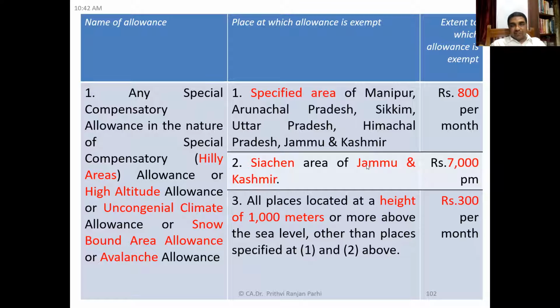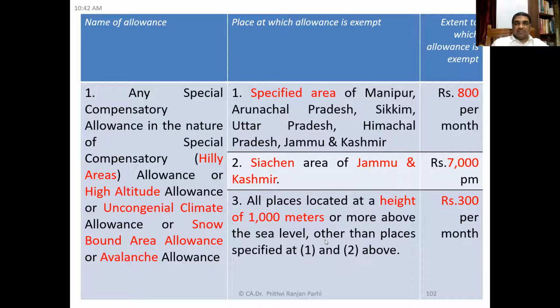And if similar allowances are given in the Siachen area of Jammu and Kashmir, the exemption amount is not 800, it is how much? 7,000. And for all other places where the same allowances are given, located at a height of 1,000 meters or above sea level, other than the places specified in 1 and 2. 1 and 2 means the specified areas of Manipur, Arunachal, Sikkim, etc., which you are seeing here.